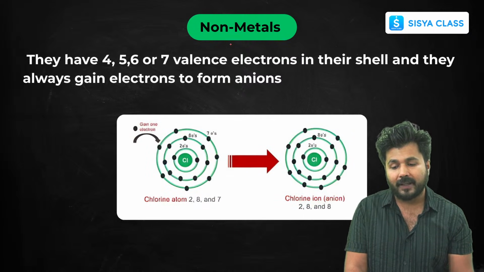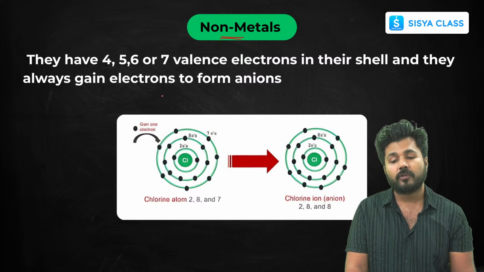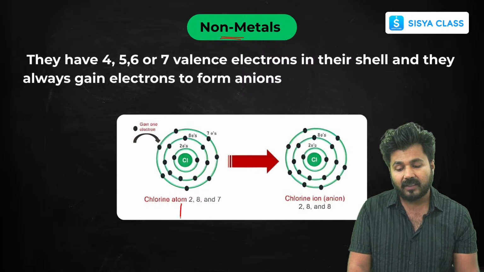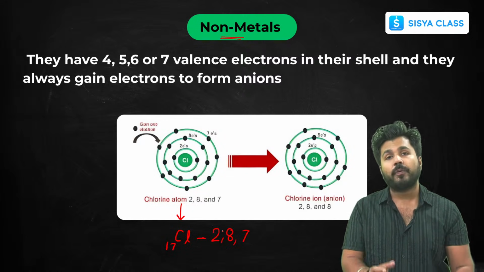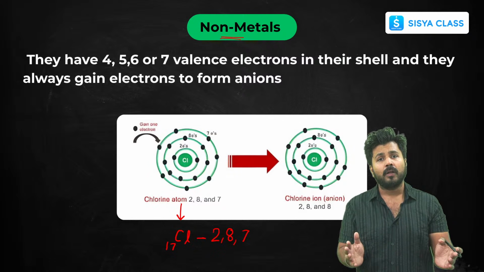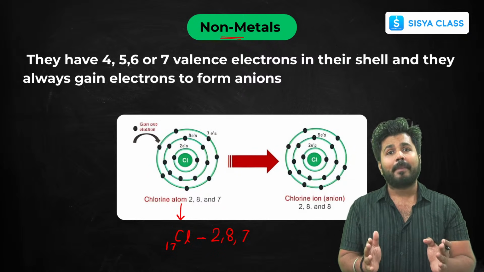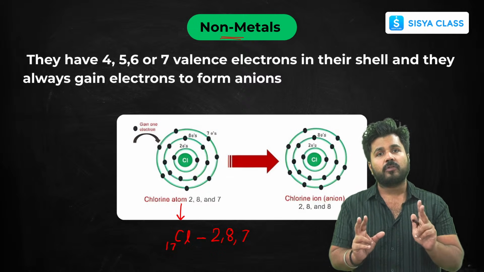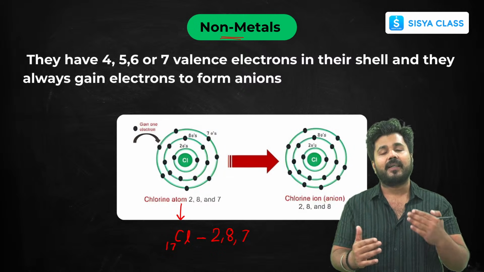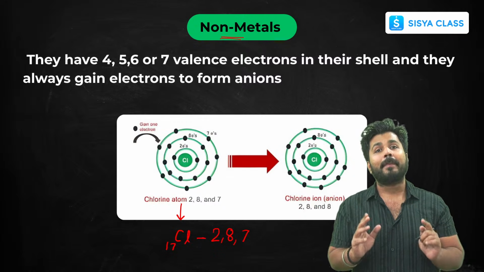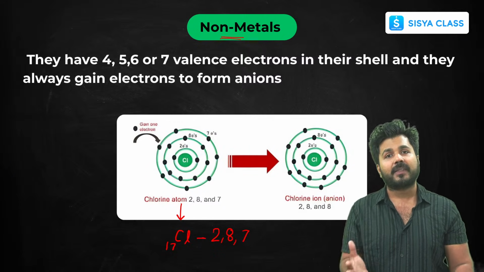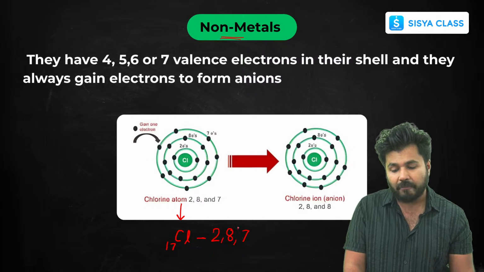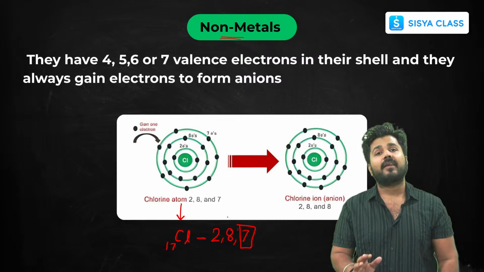Now talking about non-metals, it is just the reverse of metals. Let us take the example of chlorine. Chlorine's atomic number is 17, so the configuration will be 2, 8, 7. How do we write this configuration? There is a rule: in the first shell the maximum number of electrons that can be accommodated is 2. In the upcoming shells, that is second, third, fourth and so on, there will be a maximum of 8 electrons in each shell. Likewise we fill the electrons as per the atomic number, and from there we get the valence electrons. So as you can see here, it has 7 valence electrons.